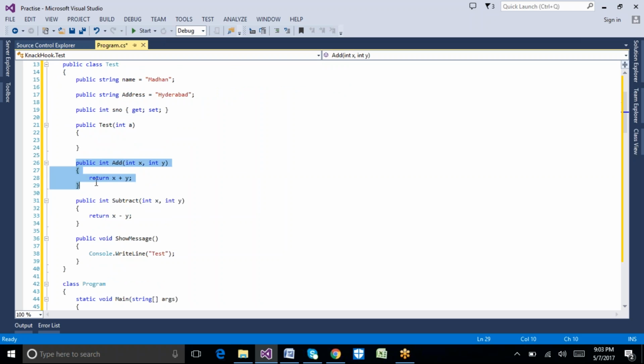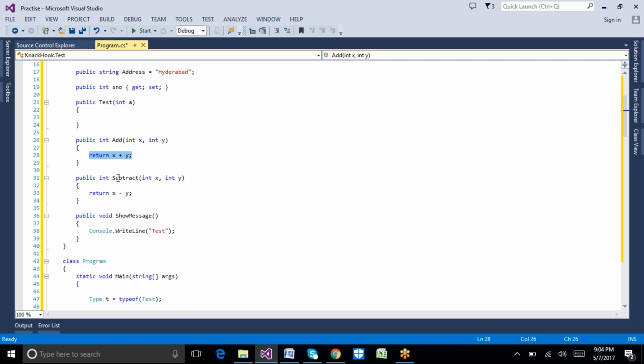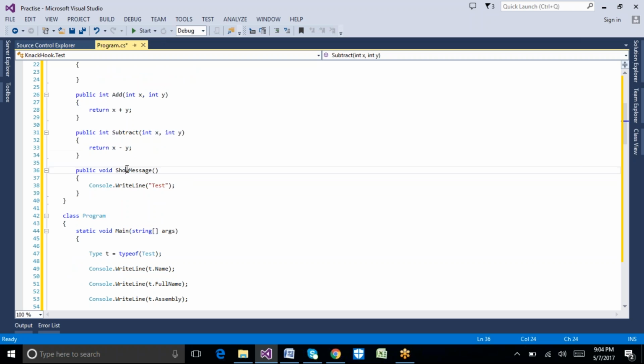It has an add method which takes two integer values and returns the sum, a subtract method which takes two integers and returns the subtraction of those two numbers, and one more method which just prints a particular text in the console. So this is the class here.